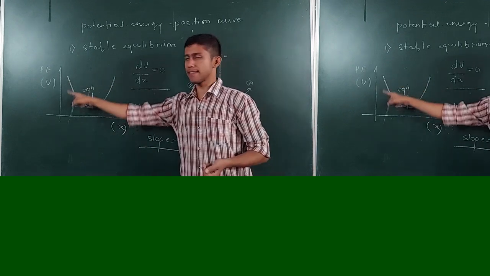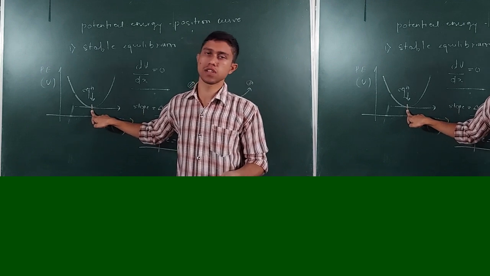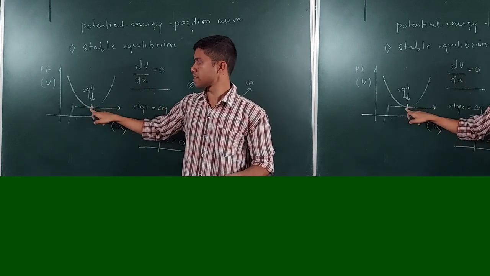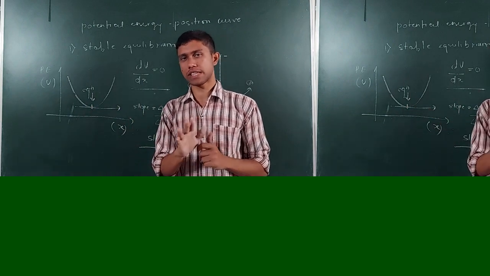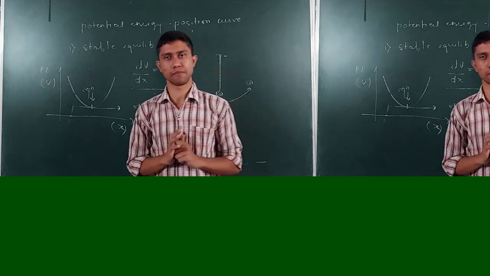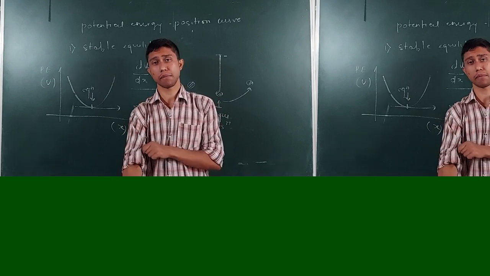Now at which point in this curve is slope 0? So it is at the bottommost point when the slope is 0, because the x-axis is parallel to the tangent. So at this point you can get an equilibrium position, and that equilibrium position in this condition is a stable equilibrium. So I hope you have understood the stable equilibrium. Okay. Now we will go to the next topic, that is the unstable equilibrium.